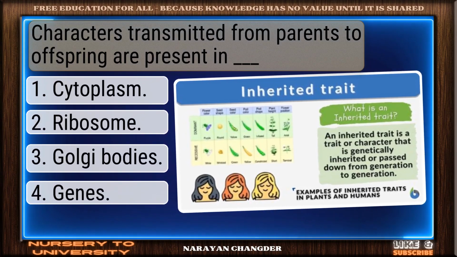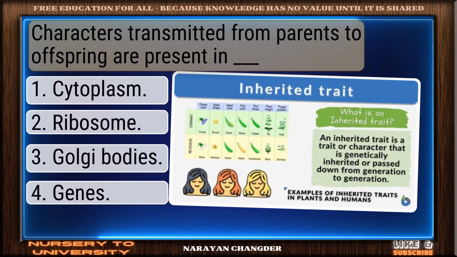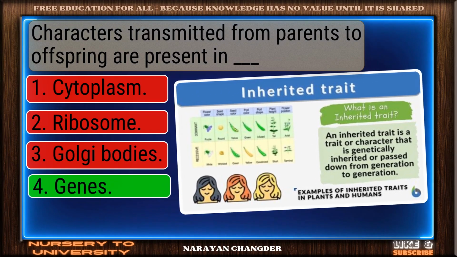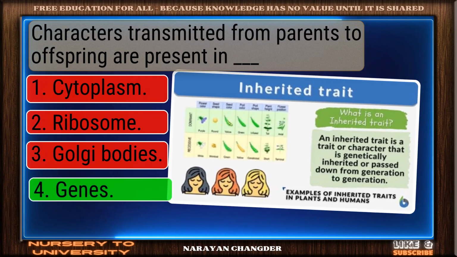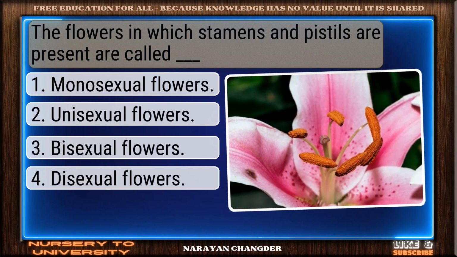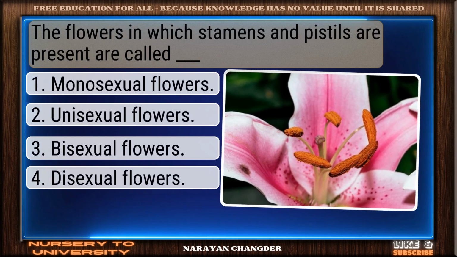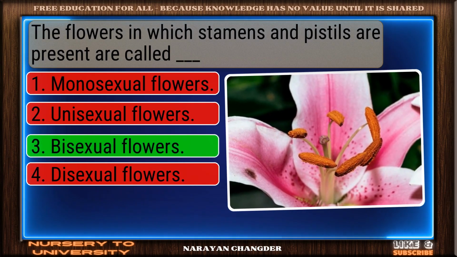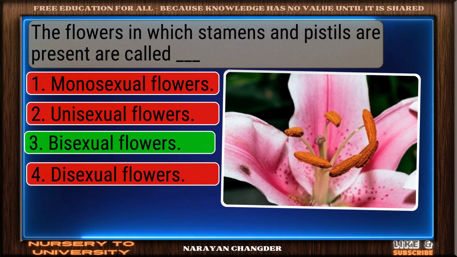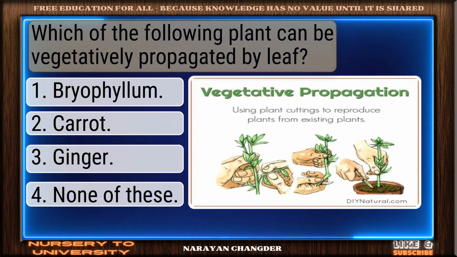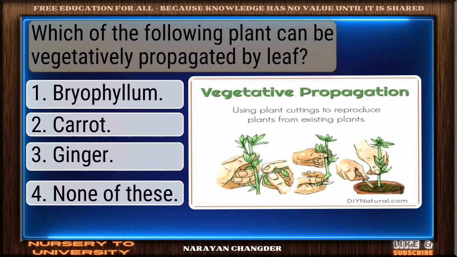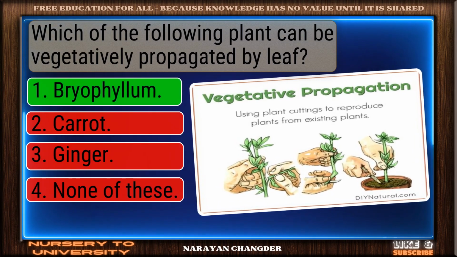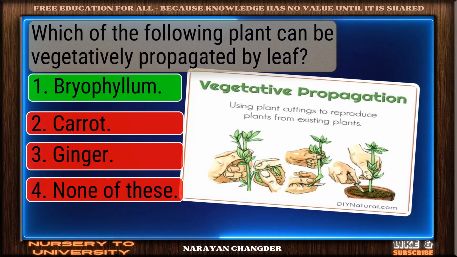Characters transmitted from parents to offspring are present in ___. Nicely done. Genes is a solid answer. The flowers in which stamens and pistils are present are called ___. Nice selection. Bisexual flowers is the correct and valid answer. Which of the following plants can be vegetatively propagated by leaf? Bravo! Bryophyllum is the answer.